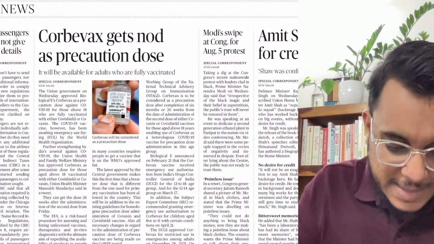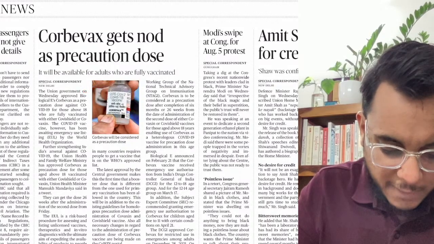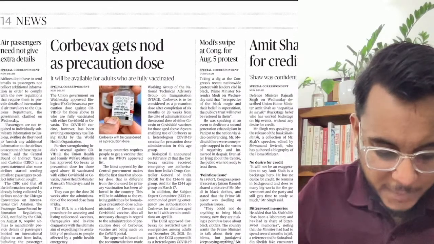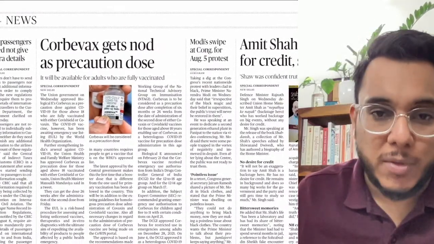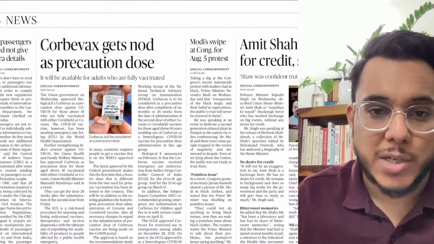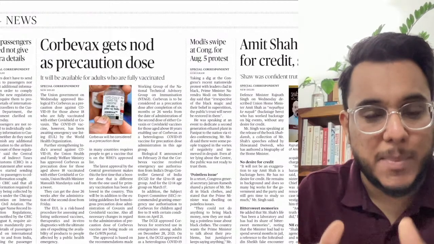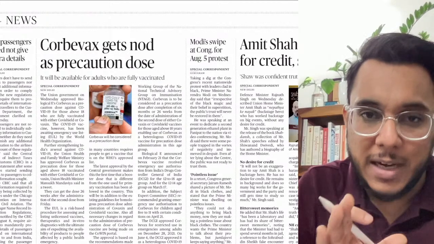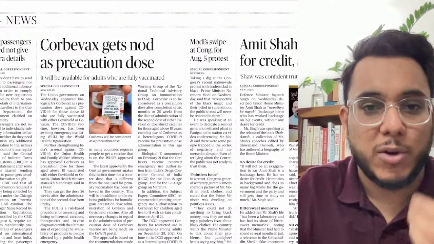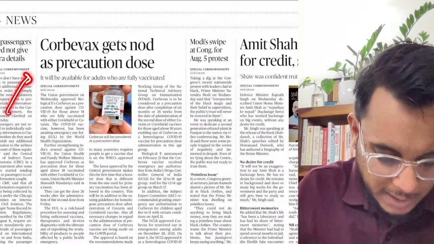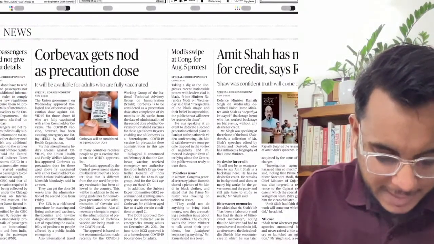Corbevax gets nod as a precaution dose. So basically guys, this particular vaccine was earlier approved. Emergency use approval was given. Now it can be used as a precaution dose for adults also. So the people who have earlier been vaccinated with two doses, who are fully vaccinated, for the third dose they can opt for Corbevax. So this is something that has been provided.